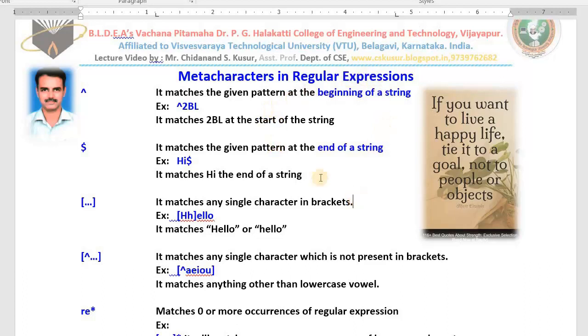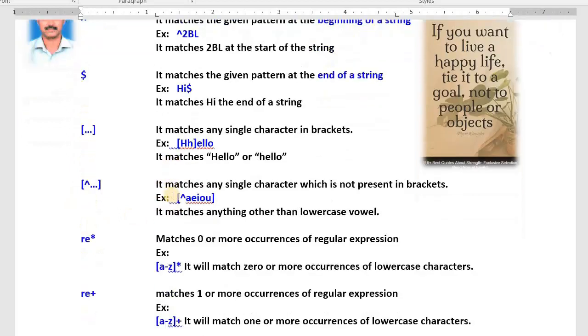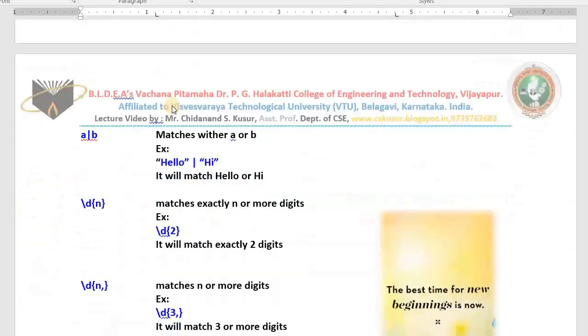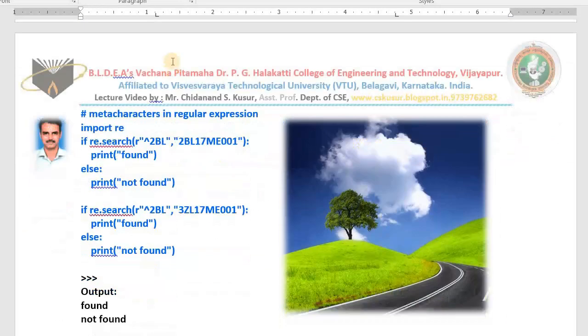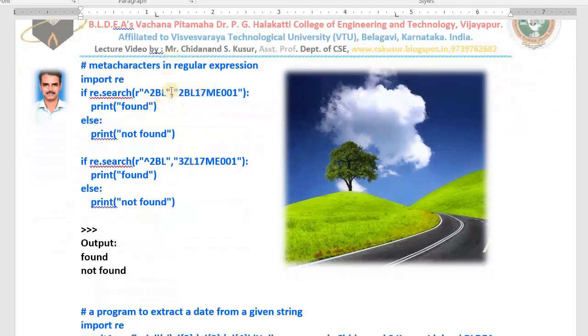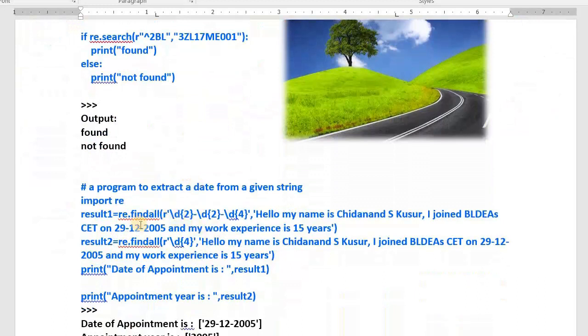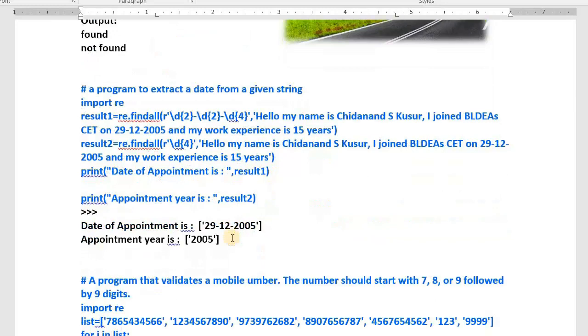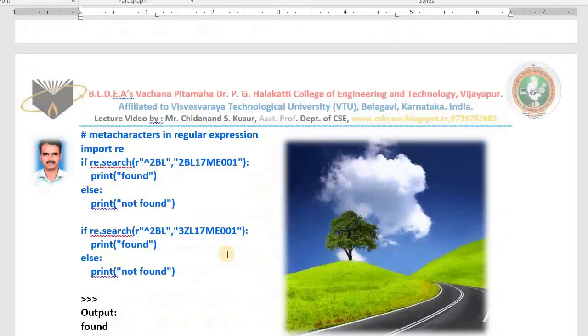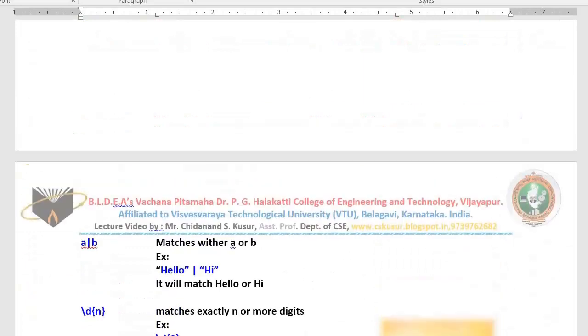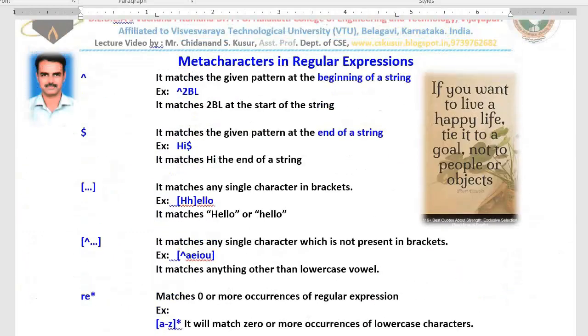In the last video lecture we discussed the caret meta character, the dollar, as well as the characters we need to write in square brackets in order to match. We also looked at some programming examples: whether a word begins with 2BL or not, extracting the date from the given string, and extracting the year from the given string. In today's class I will teach you some more remaining regular expressions as well as some more examples.